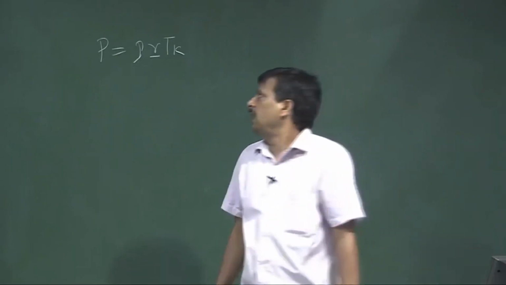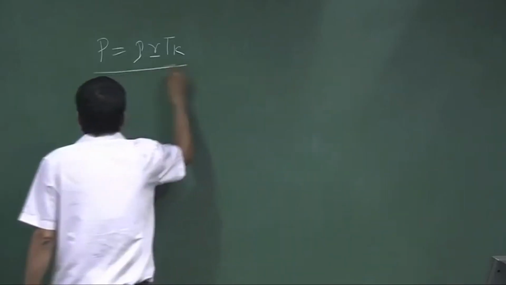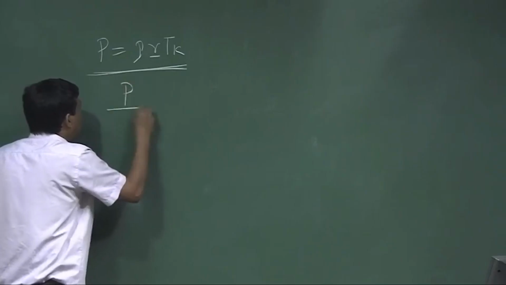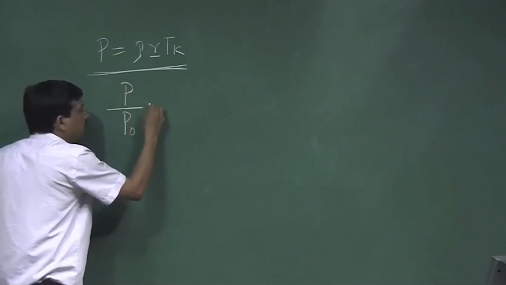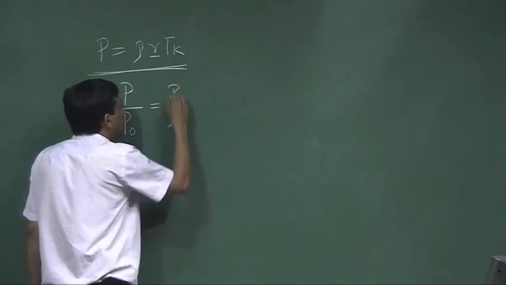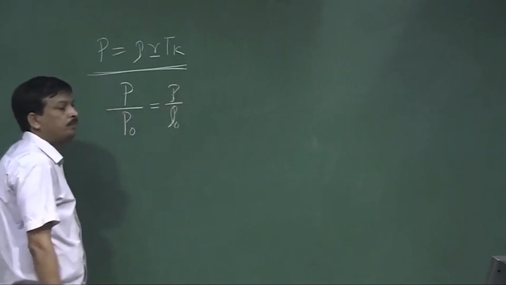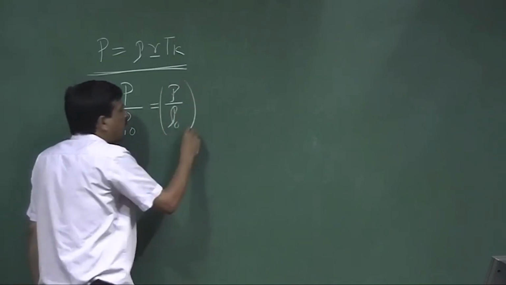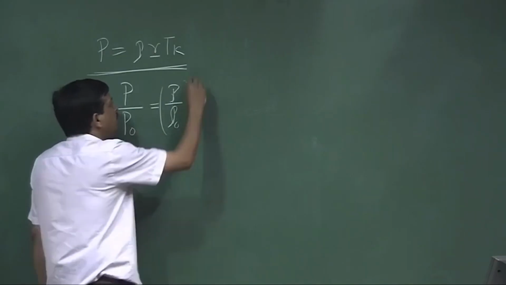Now, if this is an isothermal condition, then we know total pressure divided by the equilibrium pressure is equal to rho by rho 0.